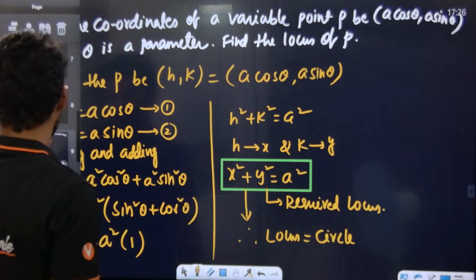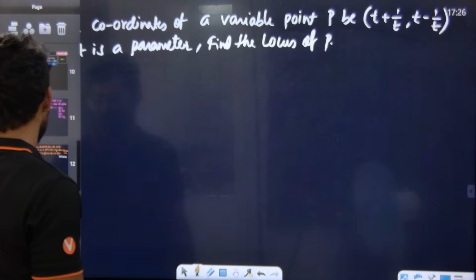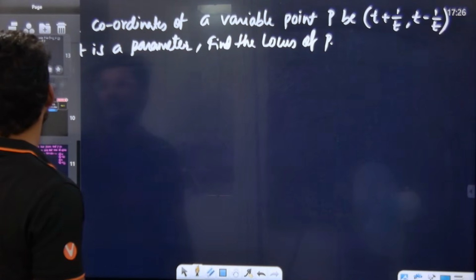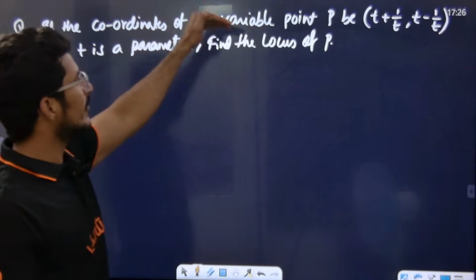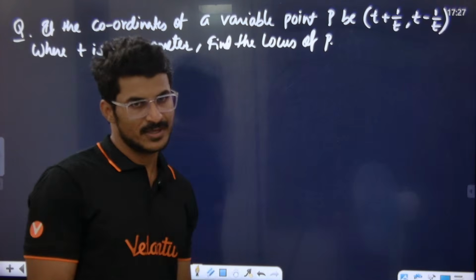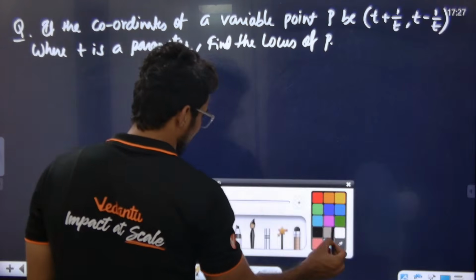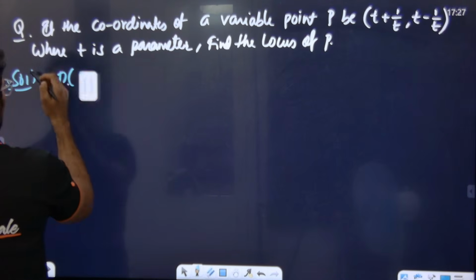Now sir, shall we solve one more question? Try this question, look. Sir, if the coordinates of the variable point are this and t is a parameter, then find the locus of P. Okay, again you need to take the point P as h comma k.